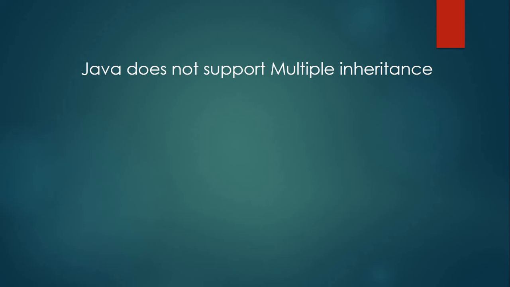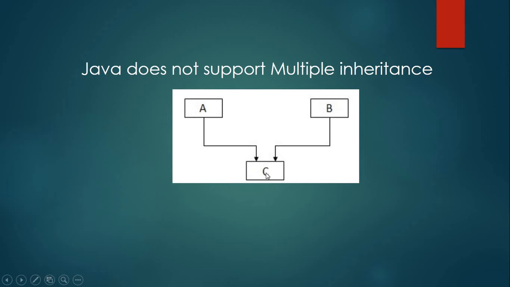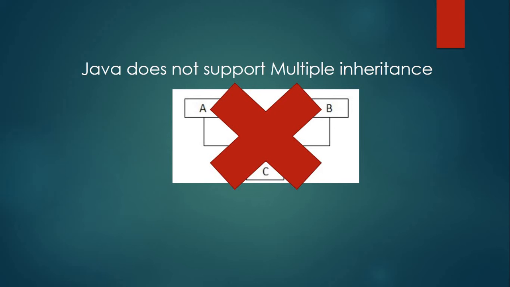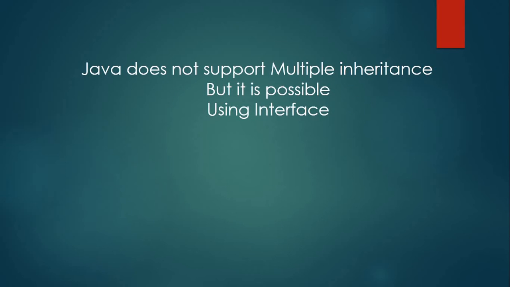So Java does not support multiple inheritance, means both classes cannot be extended by a single class. That is the limitation of Java. So what to do for this type of scenario? Java does not directly support multiple inheritance, means with classes we cannot implement multiple inheritance, but Java can support multiple inheritance using interfaces.